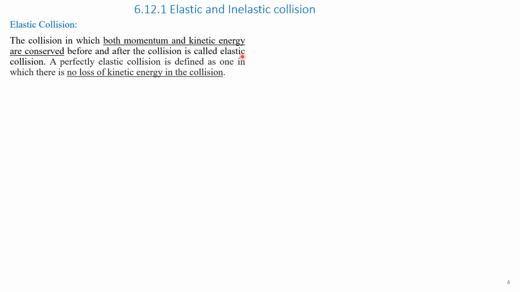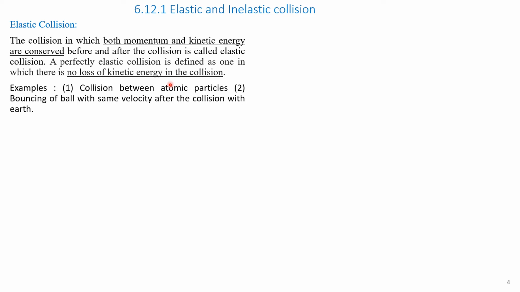That is, whenever a collision occurs and both momentum and kinetic energy are conserved, then it is an elastic collision. A perfectly elastic collision is defined as the one in which there is no loss of kinetic energy. That is, kinetic energy is conserved in collision. Examples.